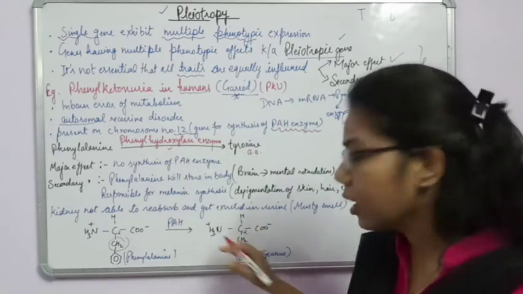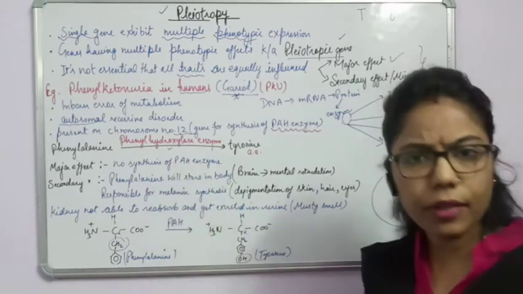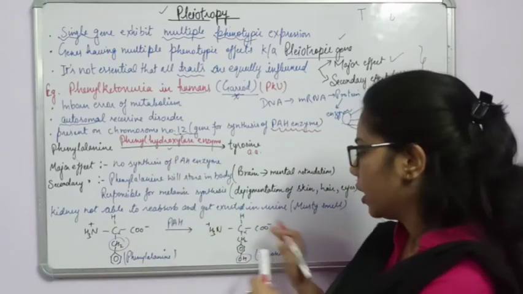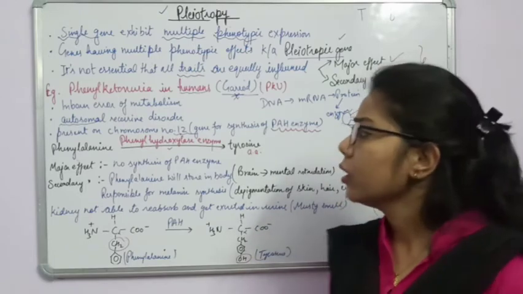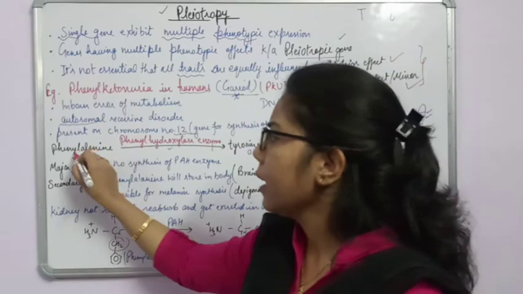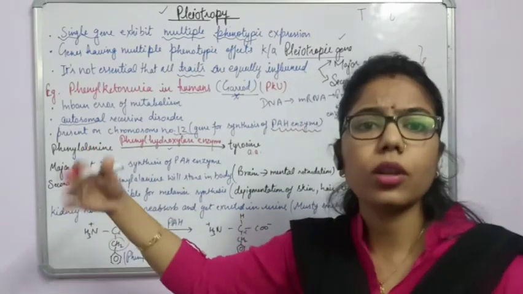It is attaching the hydroxyl group. Okay, and this enzyme is very useful because it is converting into the good amino acids. Now the question arises that if it will accumulate, what will happen? It will change into some toxic compound.